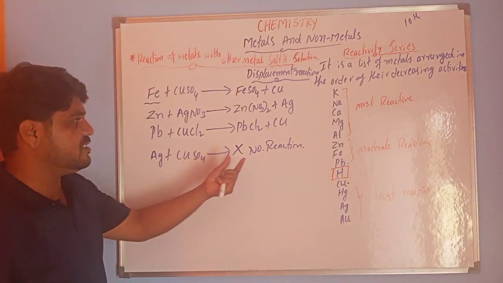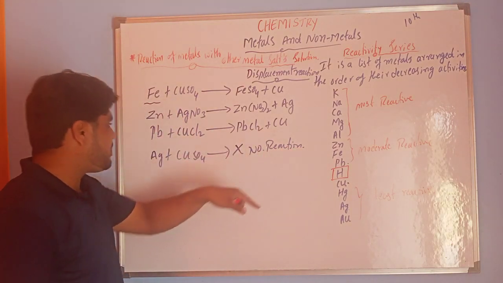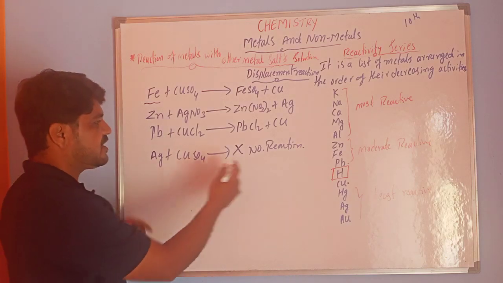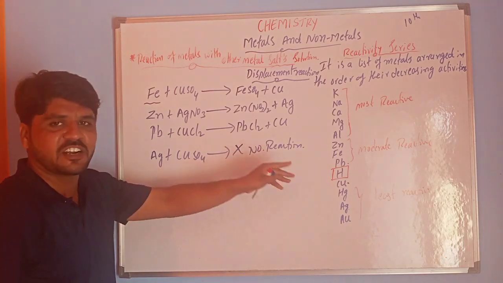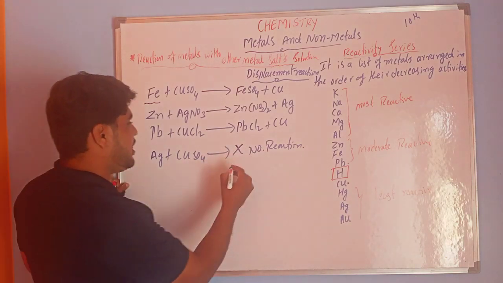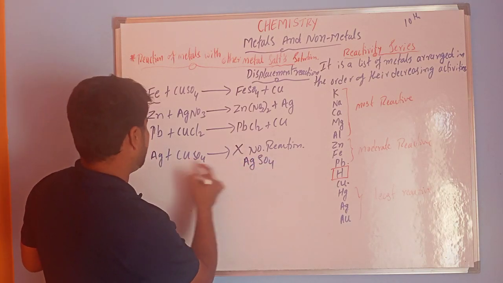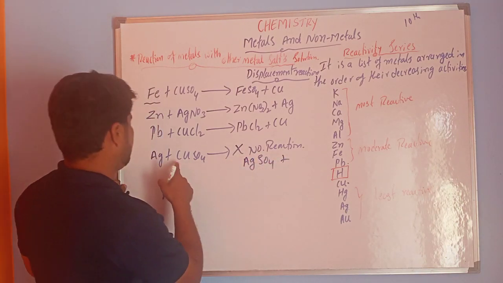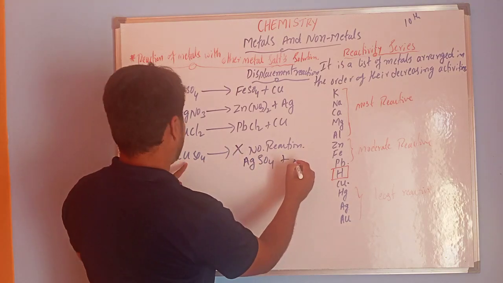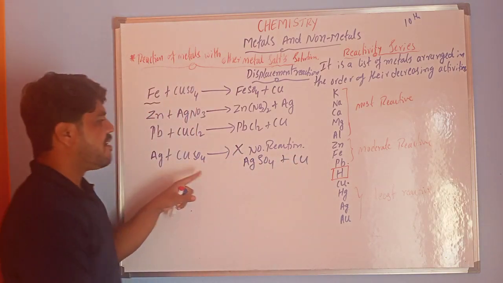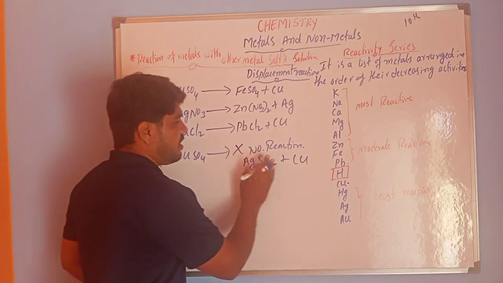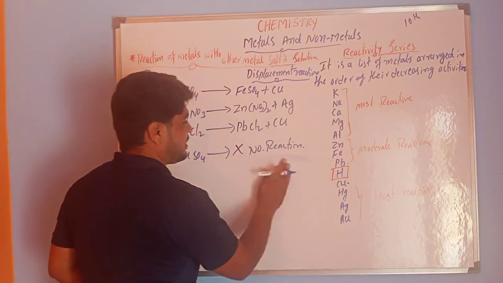Why is there no reaction? If it were possible, what would the products be? If the reaction were to occur, the products would be Ag2SO4 and the remaining Cu, but this does not occur.